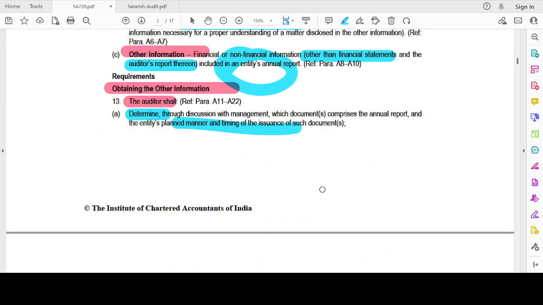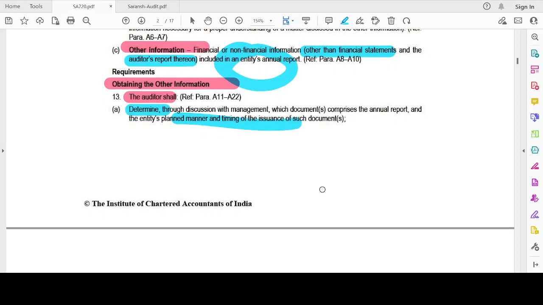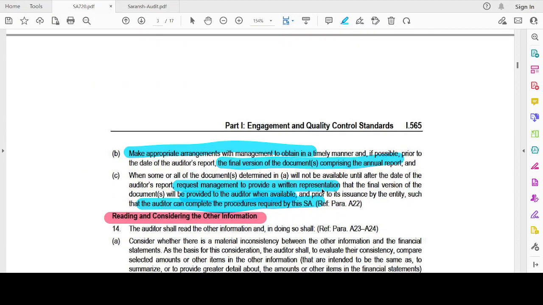What are these things? Let's discuss. First, the auditor has to determine what will be forming part of other information, what will be forming part of the annual report, when such annual report will be issued, what is the planned timing. Once he becomes aware of it, he should request the management or make appropriate arrangements with the management to obtain the annual report's copy, final version, before he signs the audit report, so that if there are any changes to be made, he could include that in the audit report.